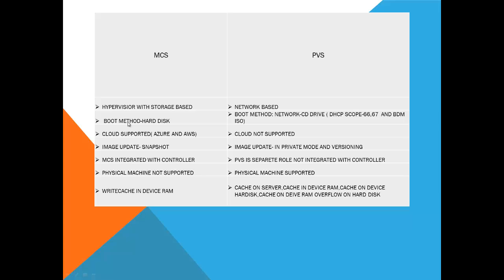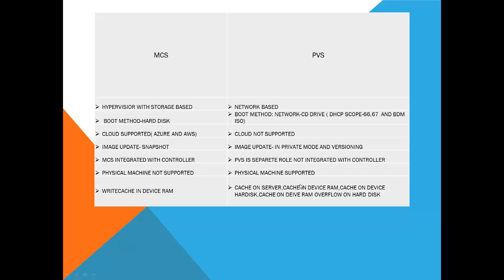MCS will not support physical machines, but PVS will support physical machines as well. For MCS-based machines, the write cache will be stored on the device RAM, but for PVS-based machines we can use it in different ways: cache on server, cache in device RAM, cache on device hard disk, and cache in device RAM with overflow on hard disk. So these are the differences I know.